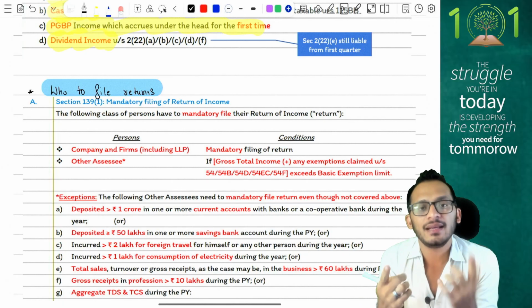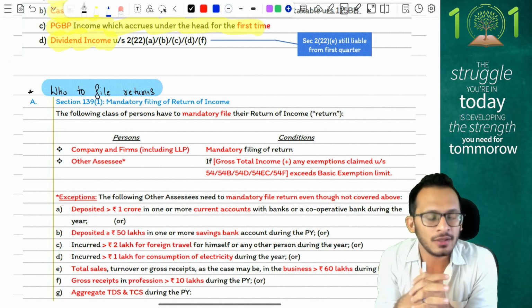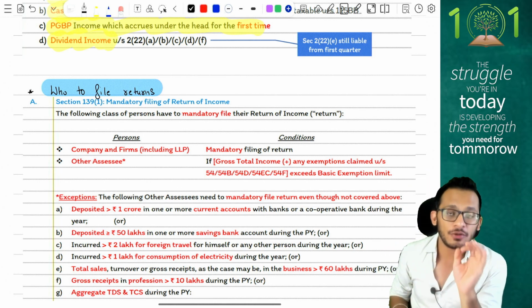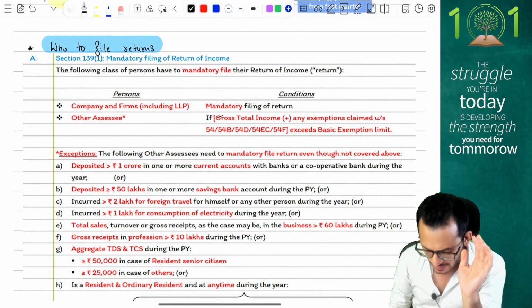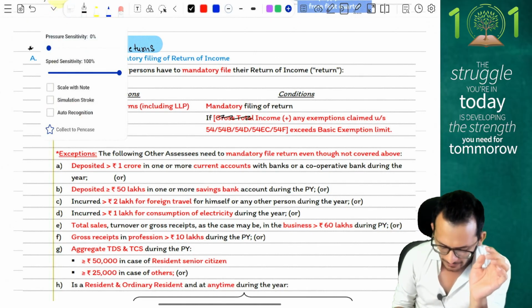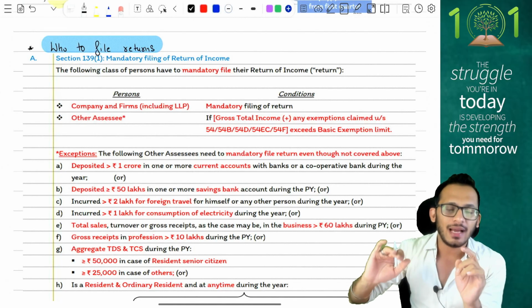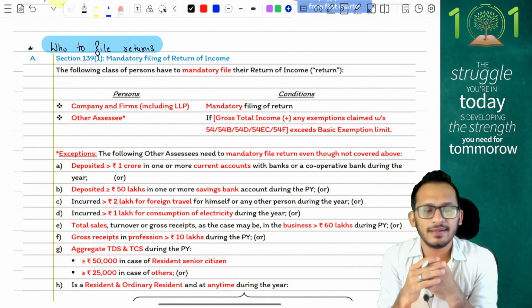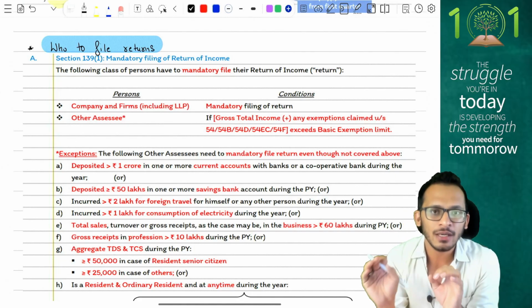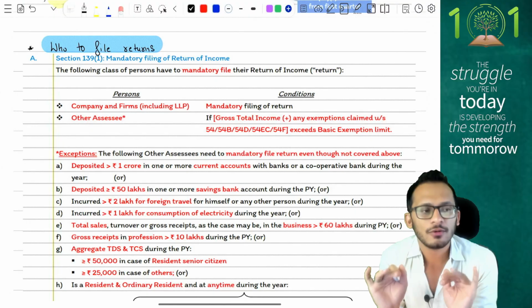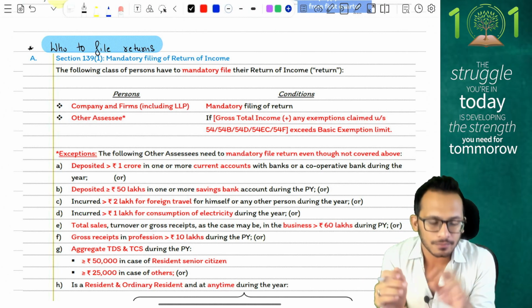But if you're any other individual liable for the slab rate model, you're liable to file an income tax return only if your GTI minus any exemptions you have claimed under capital gains exceeds the limit. Which means you take the GTI, add back all the exemptions you have claimed under capital gains, and if this number exceeds your basic exemption limit of 2,50,000 under the old regime or 3 lakhs under the new regime, then you will be mandatorily required to file a return of income.